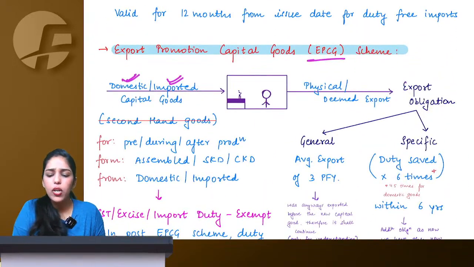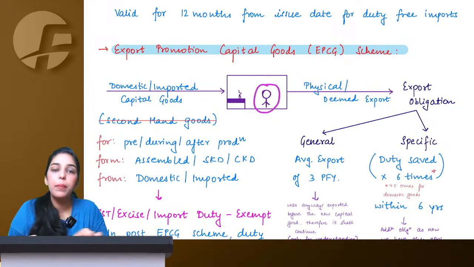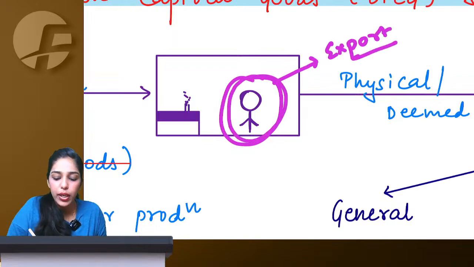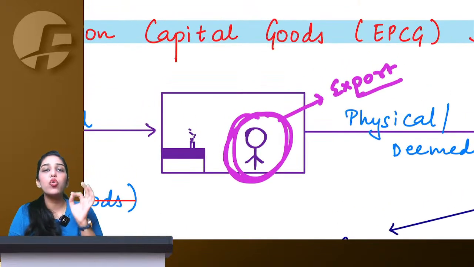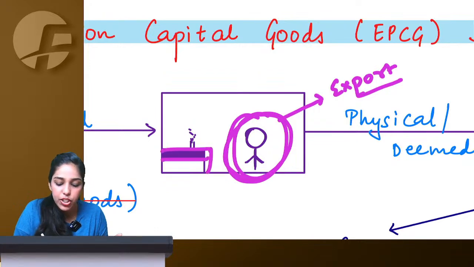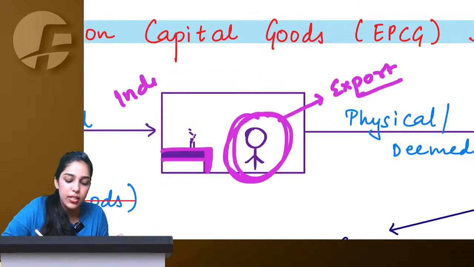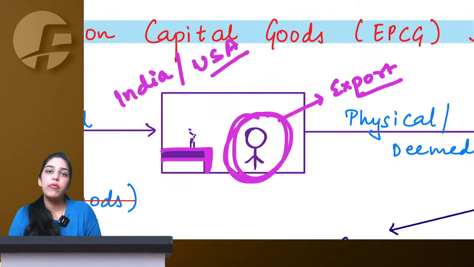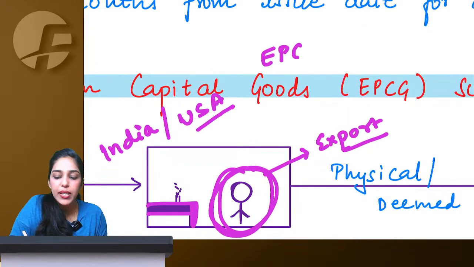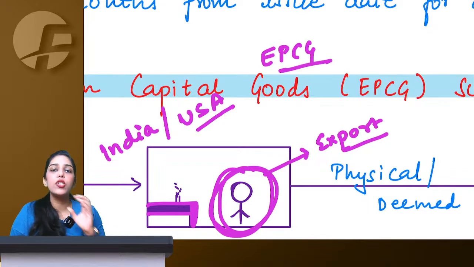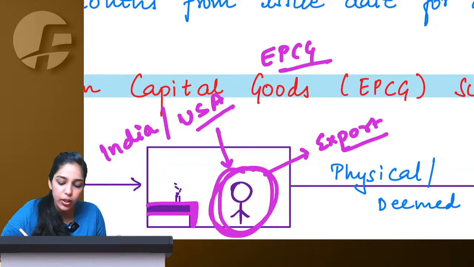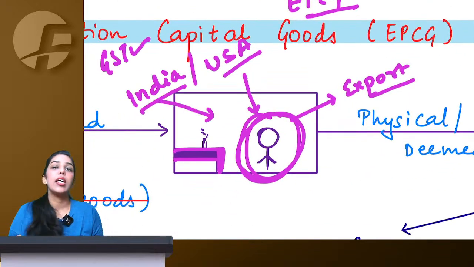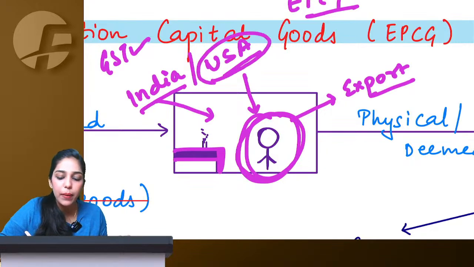Because you understand, if there is a particular person who wants to manufacture and export something, I want to today manufacture and export something. I have two options available with me. I need this machinery to export. Either I can purchase this machine from India also, or I can import this machine from USA also. Now, if government says that under EPCG scheme we give you benefit, means no import duty required to be paid if you import this machine from USA, but if you purchase this machine from India, we will levy GST, then obviously a person would always think to import it from USA.